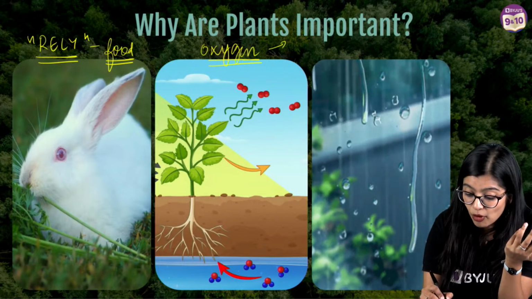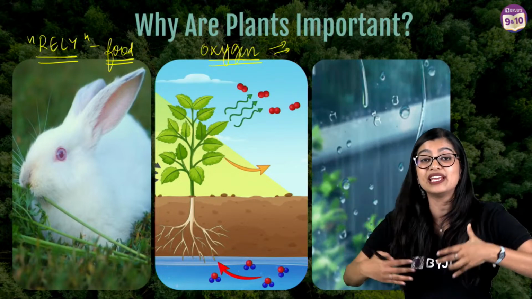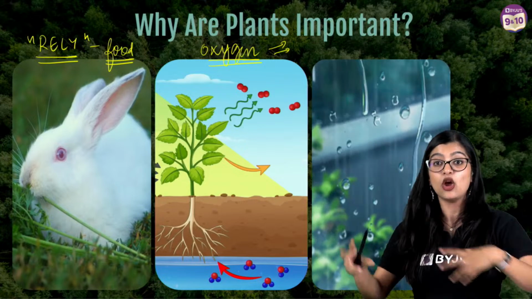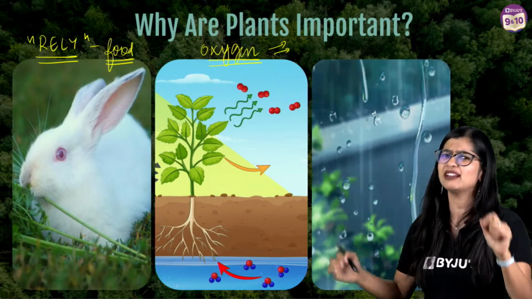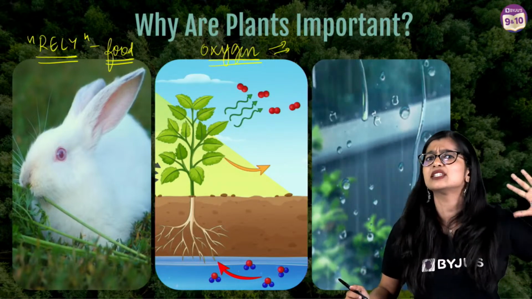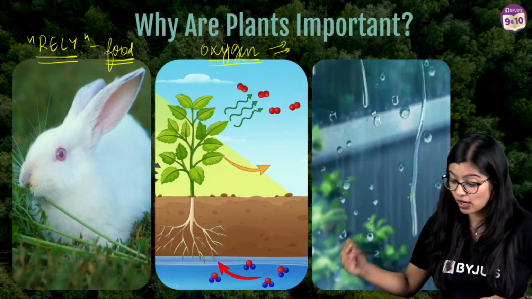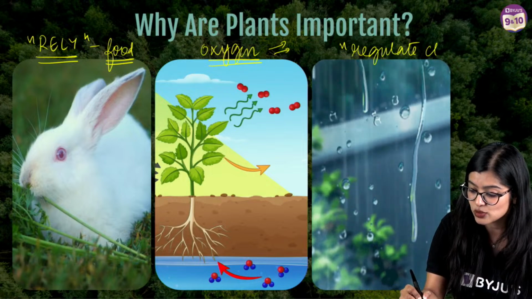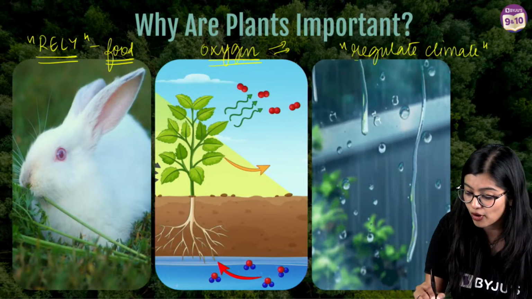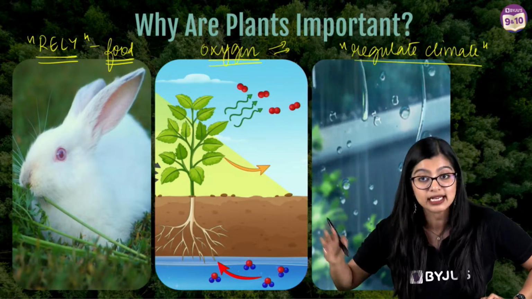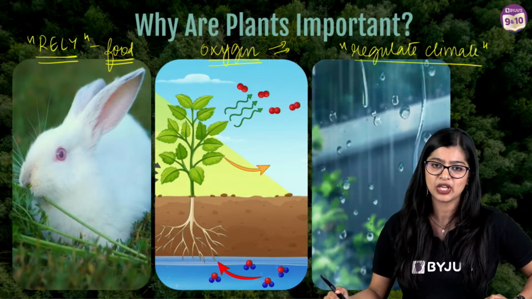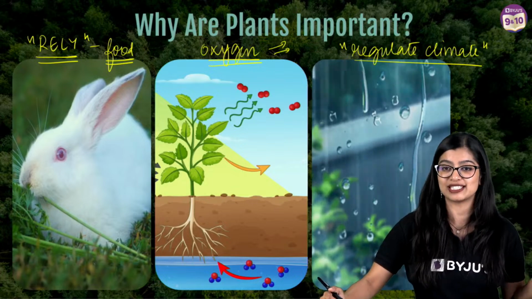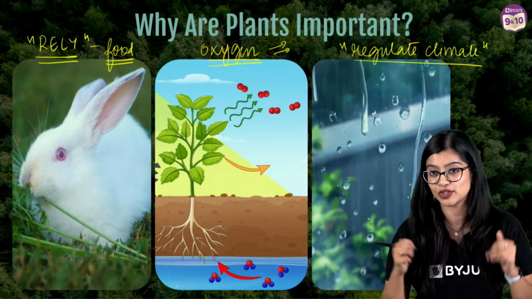And we know how important oxygen is, because if we need to respire, if we need to produce energy, oxygen is a key player, right? That being just one among many reasons why oxygen is important. And along with that, they regulate the climate as well, playing a very important role in maintaining the climatic conditions of a certain area. So these are a few among the many functions that plants are involved in.